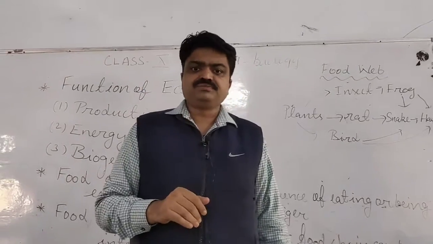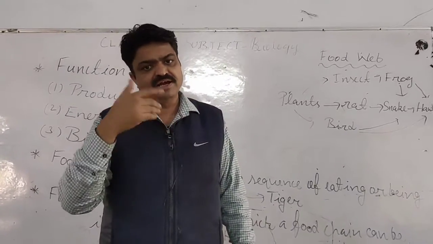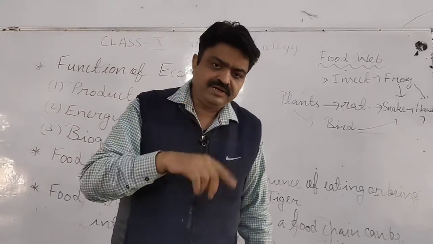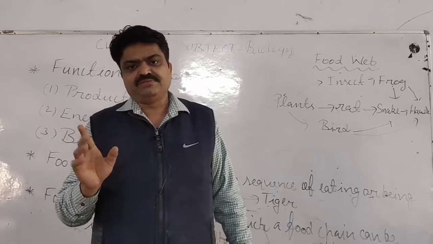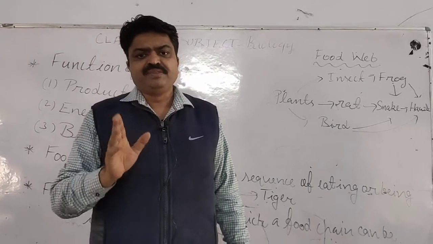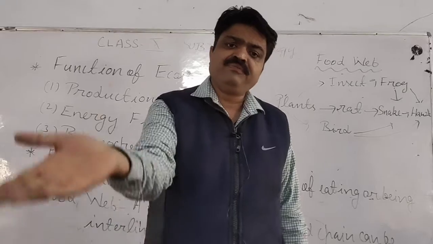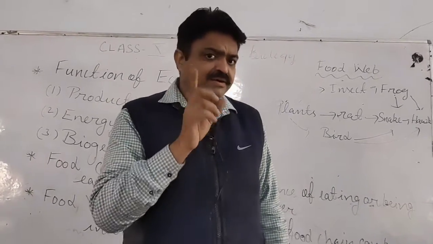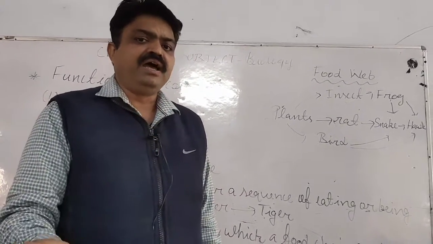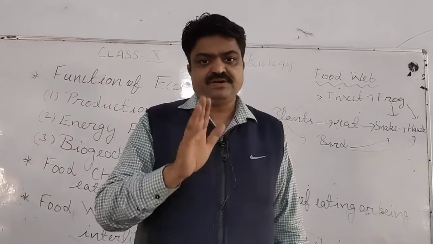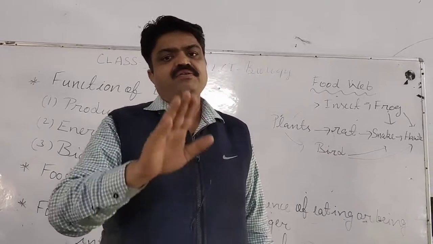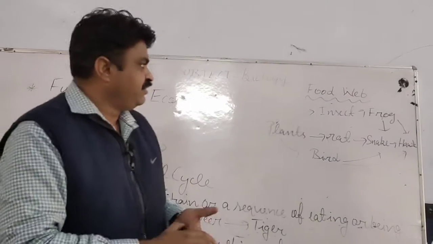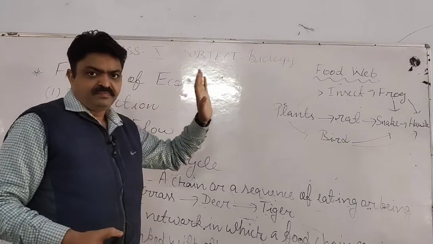Means the autotrophs convert the solar energy, or the light energy, into chemical energy, and that chemical energy is transferred from one trophic level to another trophic level with the help of the food chain, and that process is known as energy flow. Means energy is transferred from one trophic level, or from one living organism, to another living organism due to the ecosystem, student.